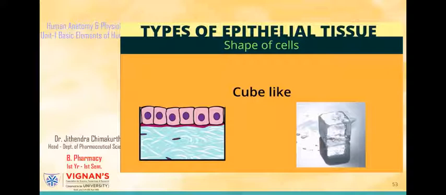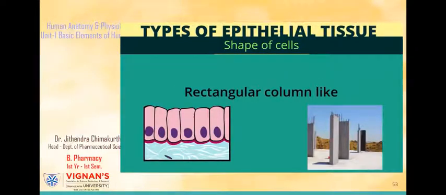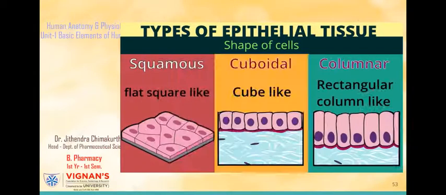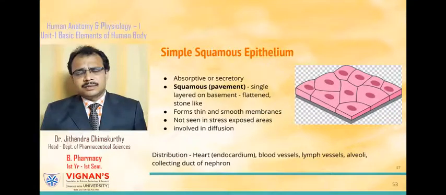So because of this shape, it gets its name as cuboidal epithelium. And third, it can be rectangular, column-like in shape, and hence are called columnar epithelium. So we've seen two types of classification based on number of cells and shape of cells. So let's see them in detail.